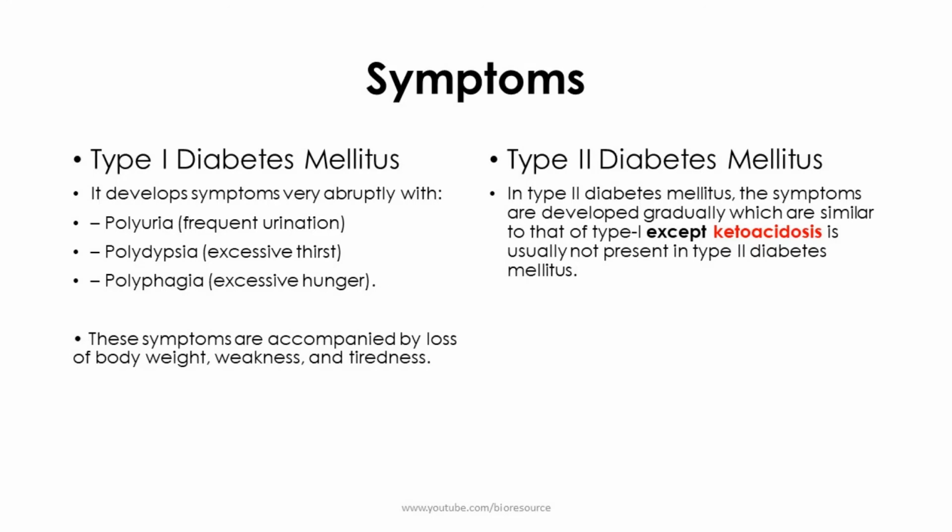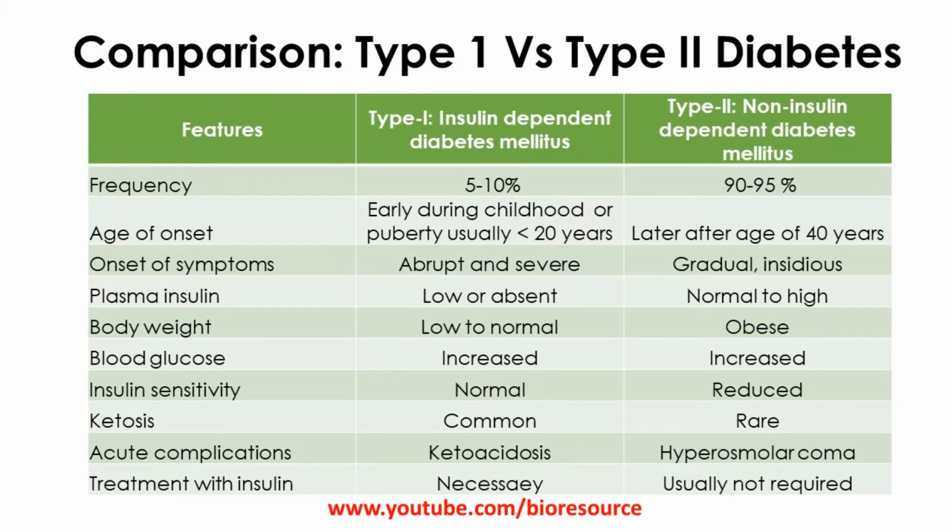Let's see the comparison of type 1 and type 2 diabetes. The frequency of type 1 diabetes is 5 to 10 percent, whereas type 2 is 90 to 95 percent. So the majority of diabetes falls in the type 2 class.